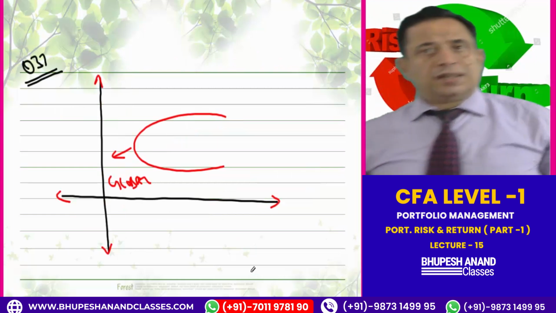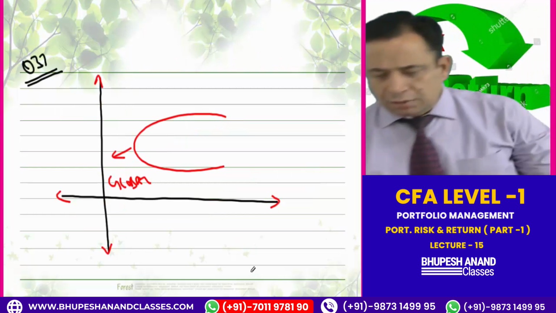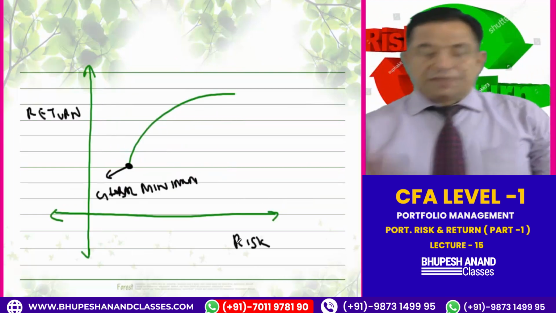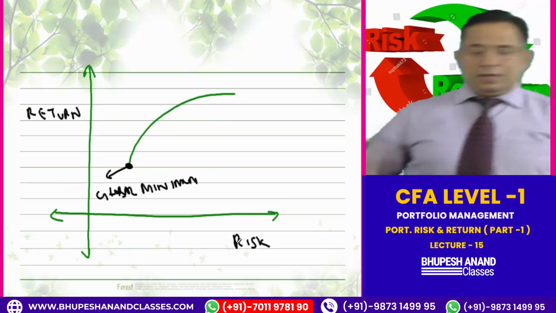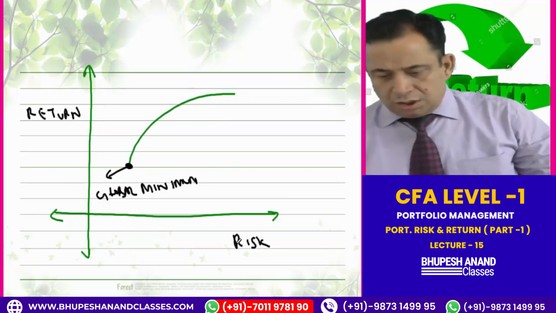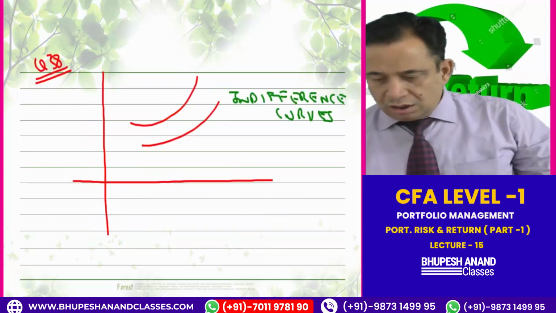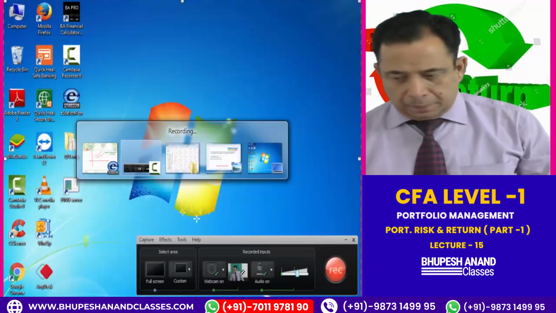This is question number 37. This is the global minimum, and this is the efficient frontier, that is, over and above the global minimum variance. So I think I have answered the question. Question 38.